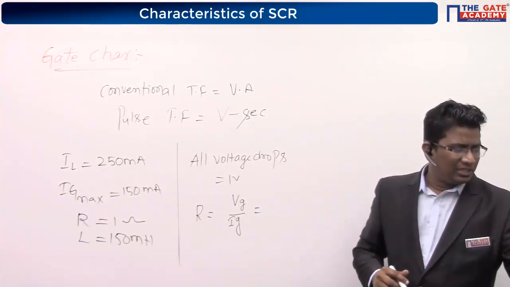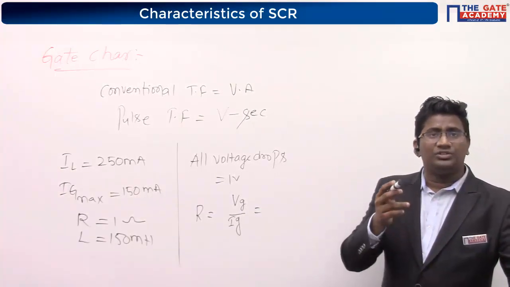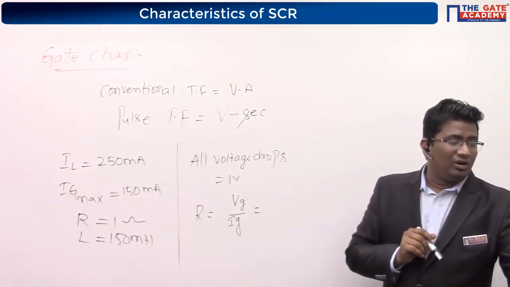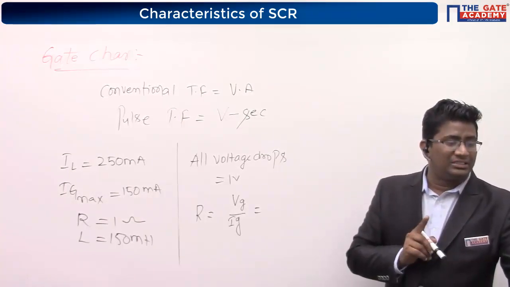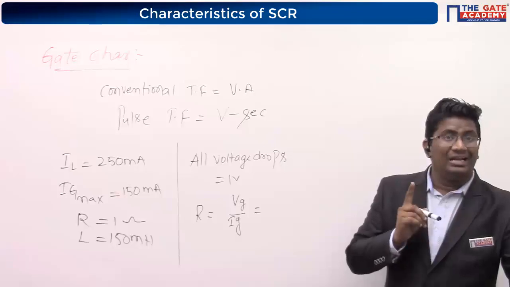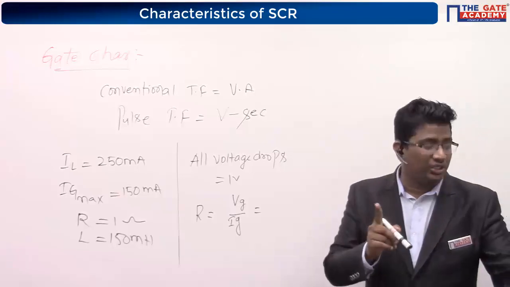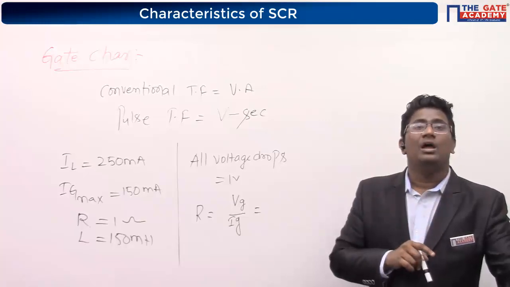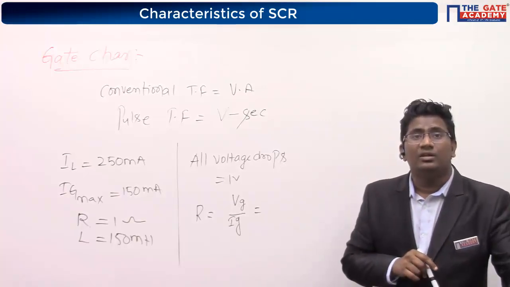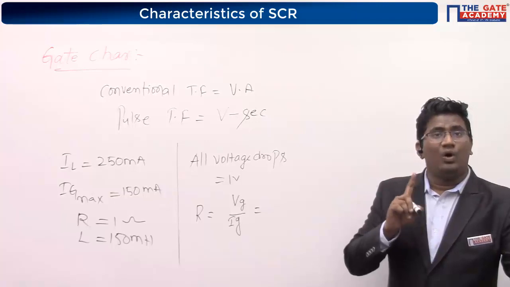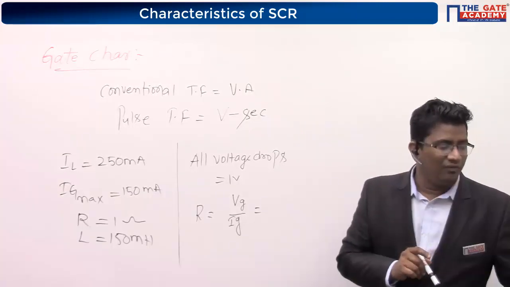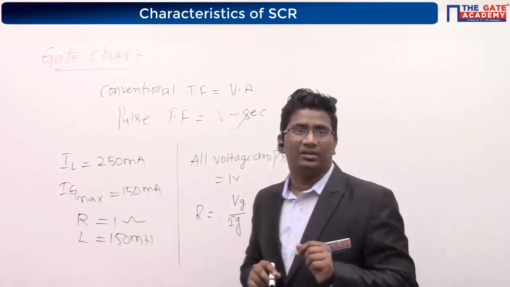And one more drop is also given. Look at your question on the secondary screen. The last statement: the forward drops of all transistors or diodes and the gate cathode junction during the on state is how much voltage drop? They have given 1 volt.